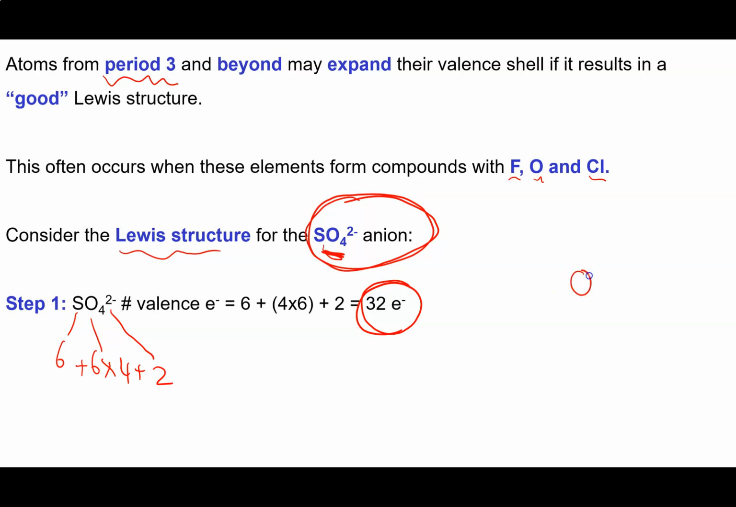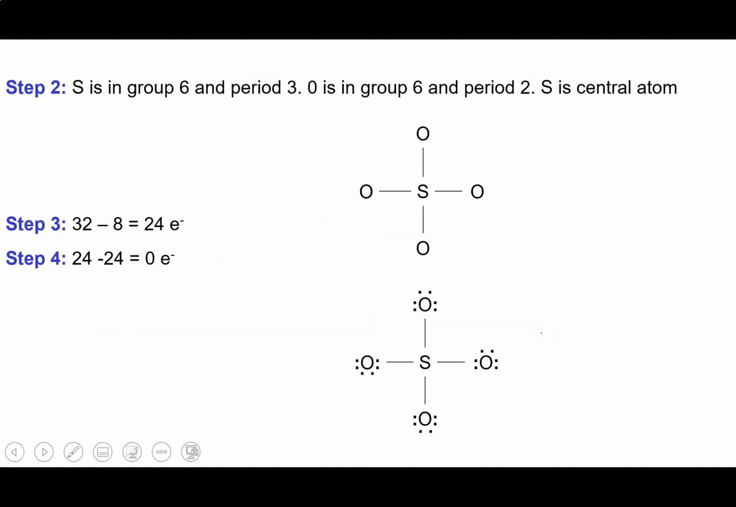Now, oxygen and sulfur are both in group 6, but sulfur is lower down. What that means is that sulfur is going to be our central atom, and then the oxygens are going to be our outer atoms. To attach the oxygens just to get the basic structure, we need to use 2, 4, 6, 8 electrons. So 32 minus 8 gives 24 remaining.